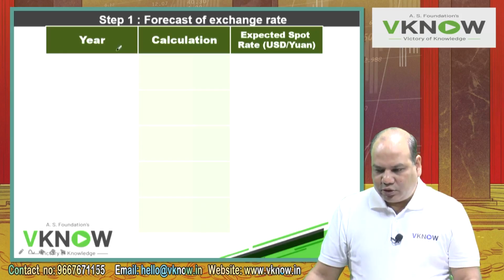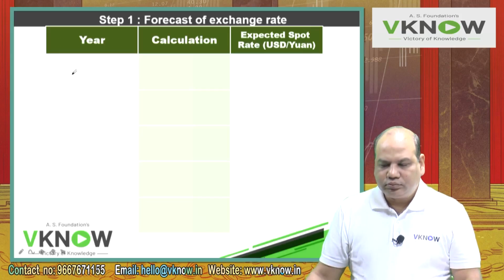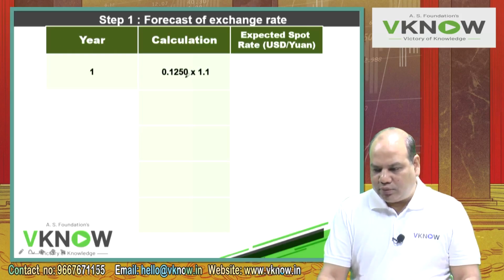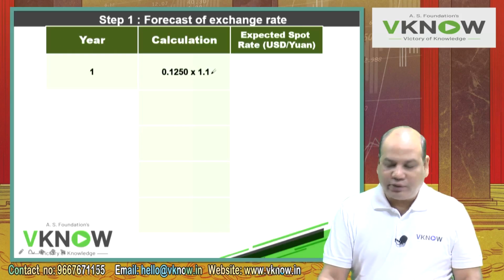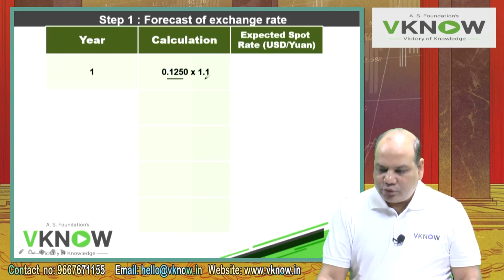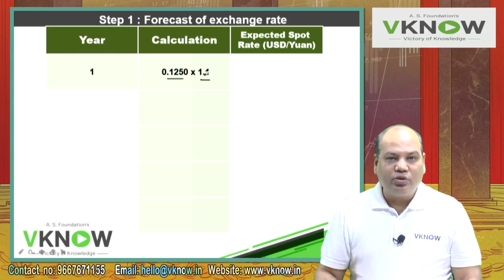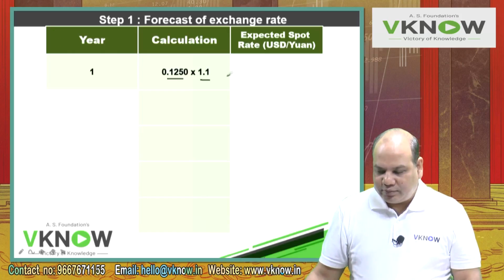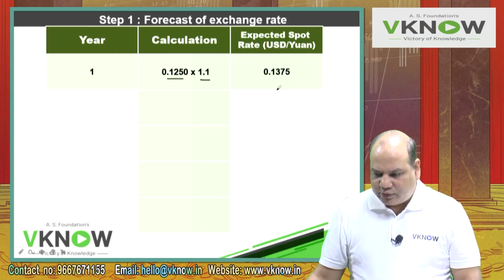Forecast of exchange rate, three columns: year, calculation, expected spot rate. Expected spot rate in bracket, USD per yuan. Yuan is the currency of China. First year, write down what you are given: 0.1250 USD per yuan, and yuan is appreciating by 10%. Rate is per yuan, so directly multiply by 1.10, or plus 10%, or into 110%, whatever suits you. So the answer is 0.1375.